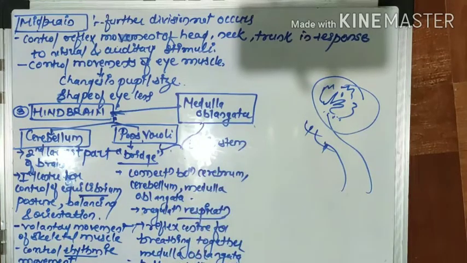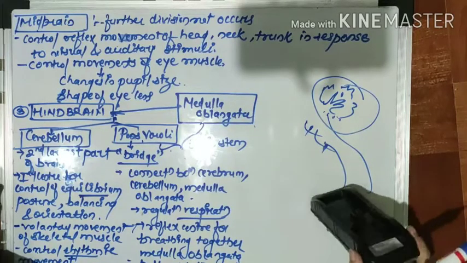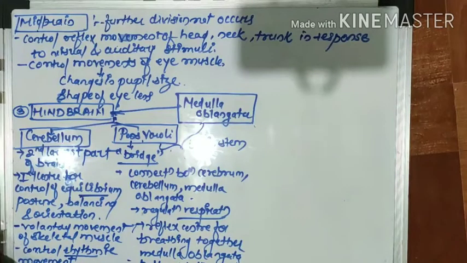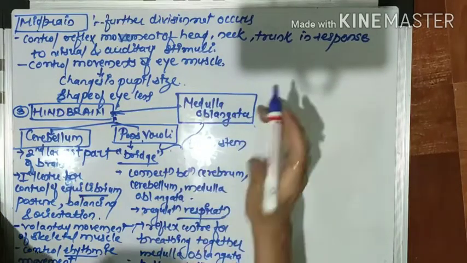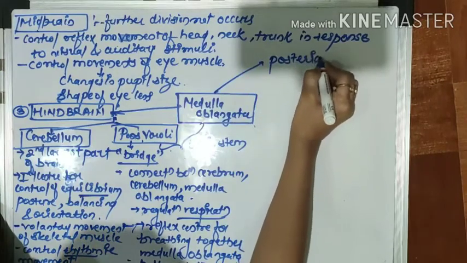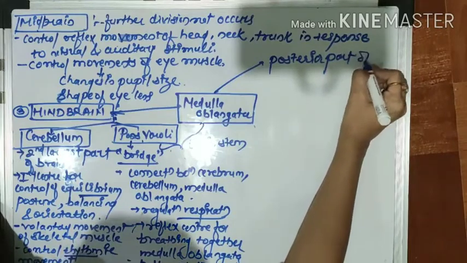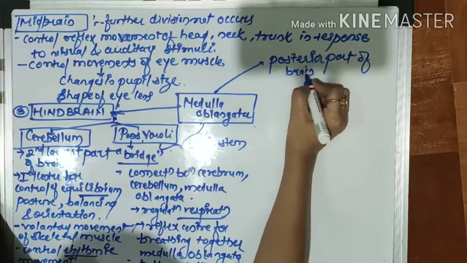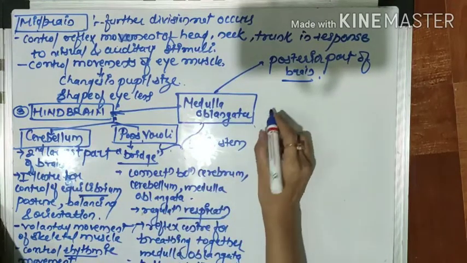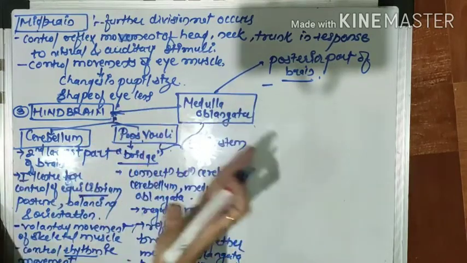Then we shift towards the third important part of the hindbrain, that is called the medulla oblongata. Now this medulla oblongata is also known as the medulla only. Now what exactly is the medulla oblongata? It is the posterior part of the brain. Posterior means back side. So the back part of the brain, what do we call it? Medulla oblongata.